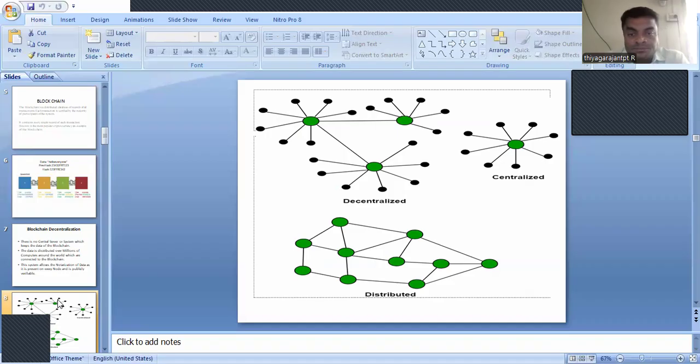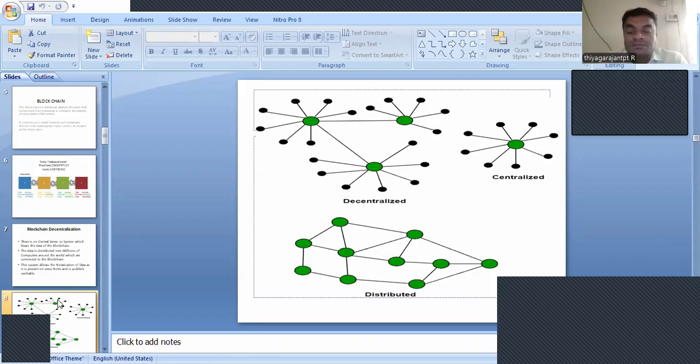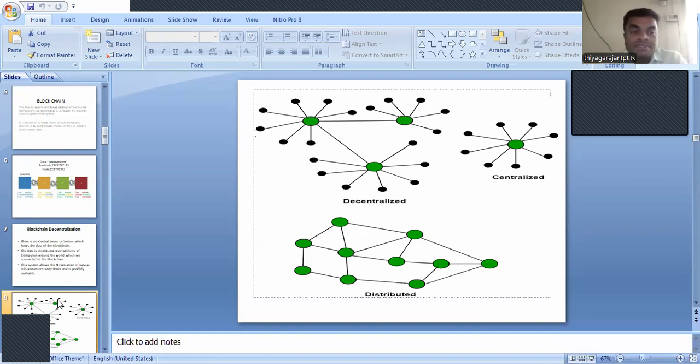If it is centralized, we have a common server, and from there a number of nodes can distribute the data. If it is a distributed one, every node will have a connection with every node. So here, blockchain technology is purely based on a decentralized model. So there is a representation of the difference between decentralized, centralized, and distributed.